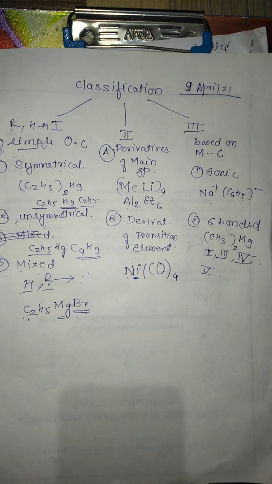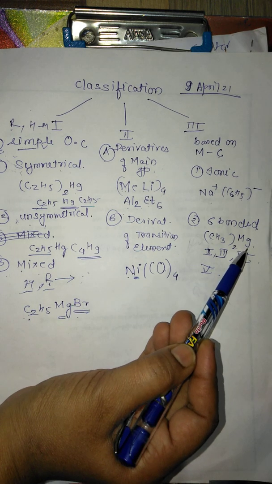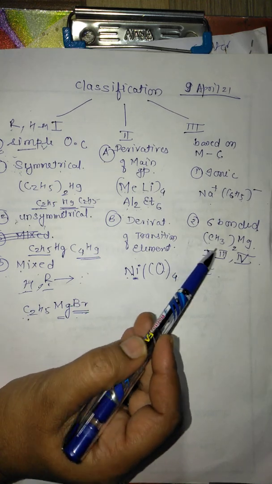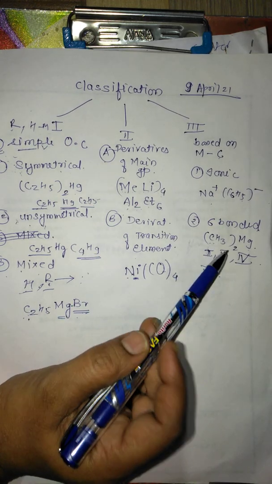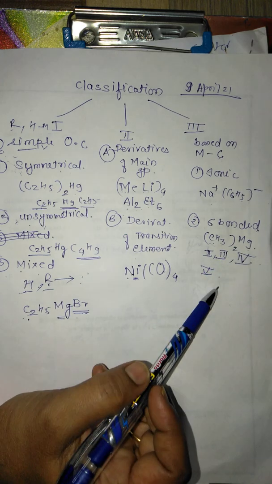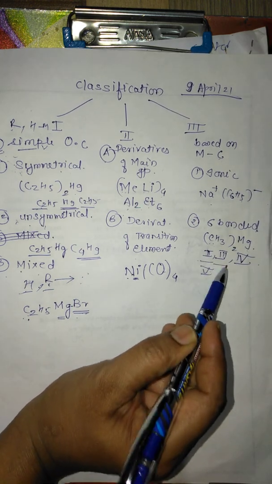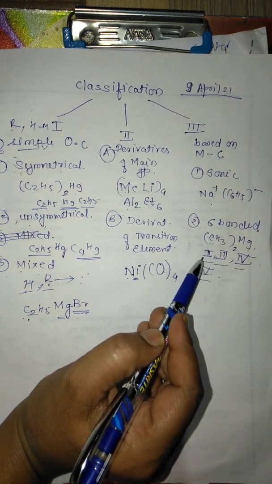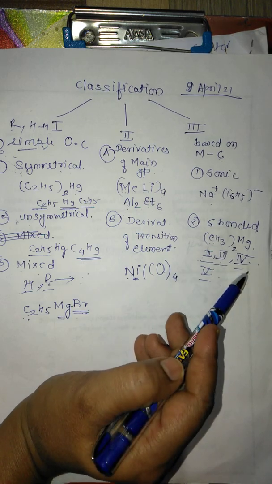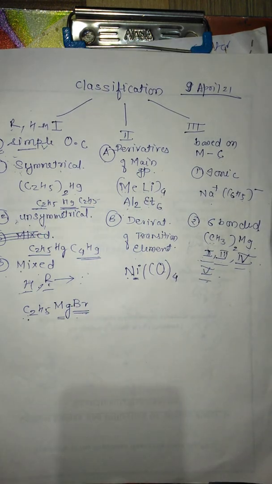Sigma bonded organometallic compound means the bond between the metal and the organic radical is a sigma bond. And the special characteristic is this: the group second, third, fourth and fifth elements are included in this. They are forming this type of organometallic compounds.